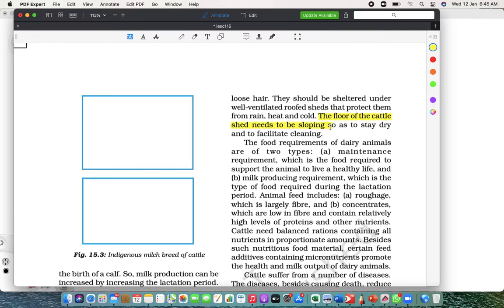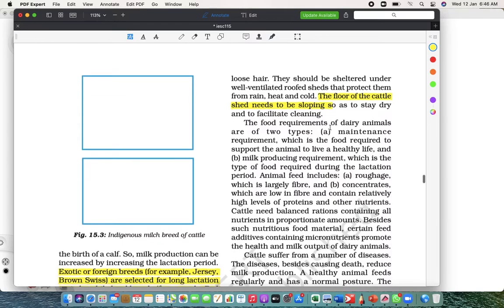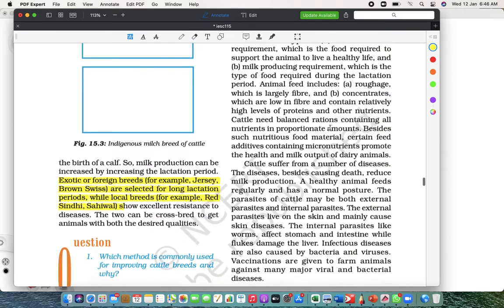Sloping is what? Wherever they stand, there only they pass urine and dung. If the floor is sloping, that liquid goes into a small drain and then goes outside. So that is the reason they keep it sloping. So understand, the animals need to be taken care of very carefully. What should we do?